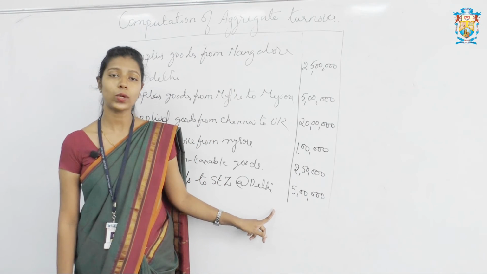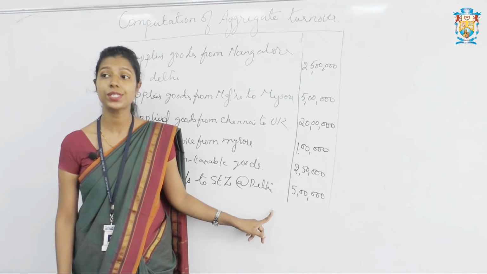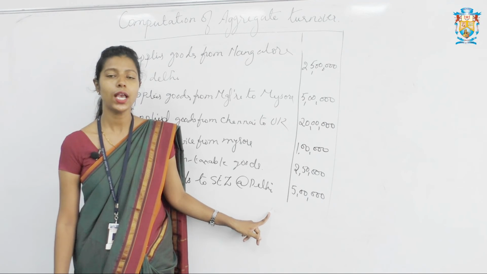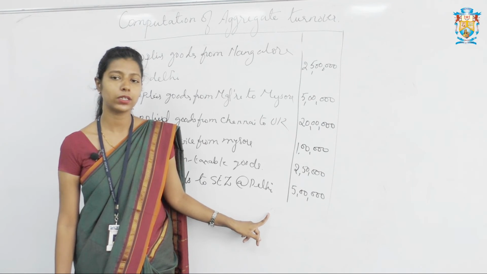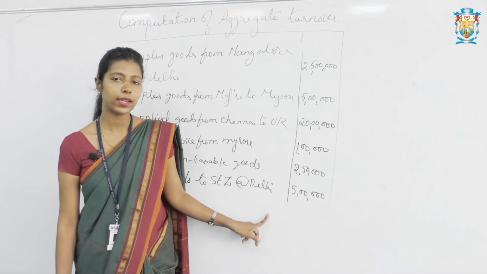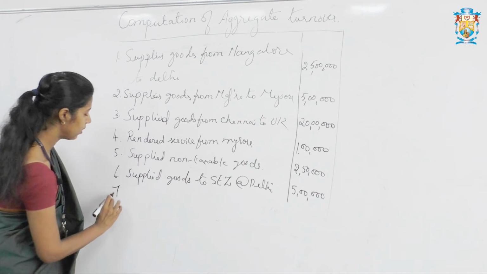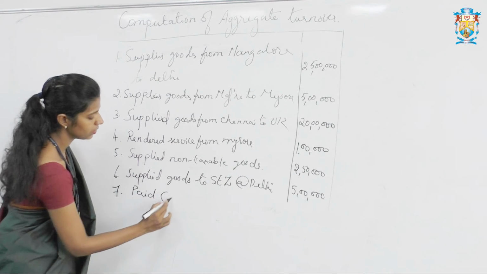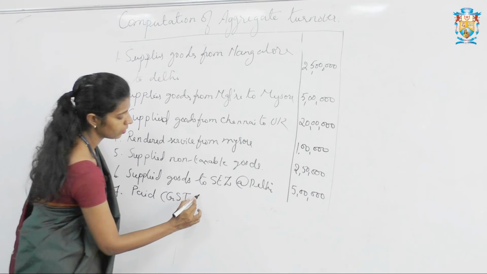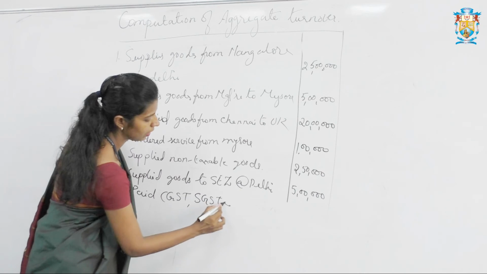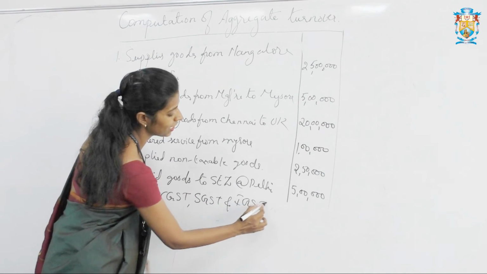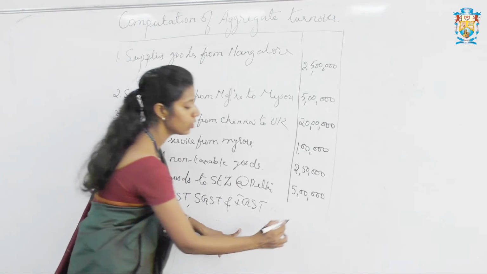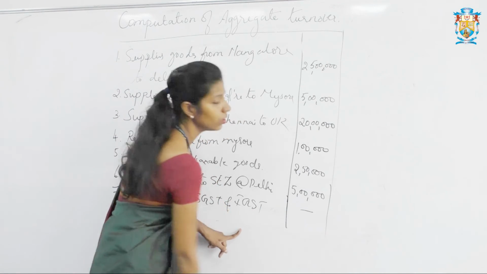Next, they have given total IGST, CGST and SGST paid. So any GST amount paid is not included, that is excluded from aggregate turnover. So it doesn't come under aggregate turnover. We'll just write in the particular column, that is paid CGST, SGST and IGST, but it is not a sale, it is a payment, so it doesn't come under aggregate turnover. So you can write here nil, or you can put a dash.